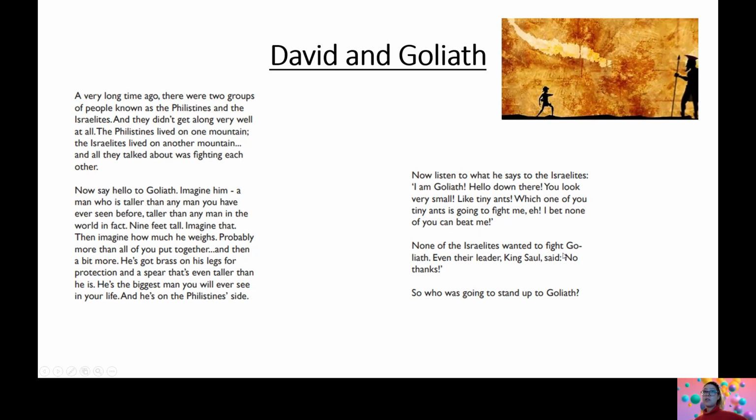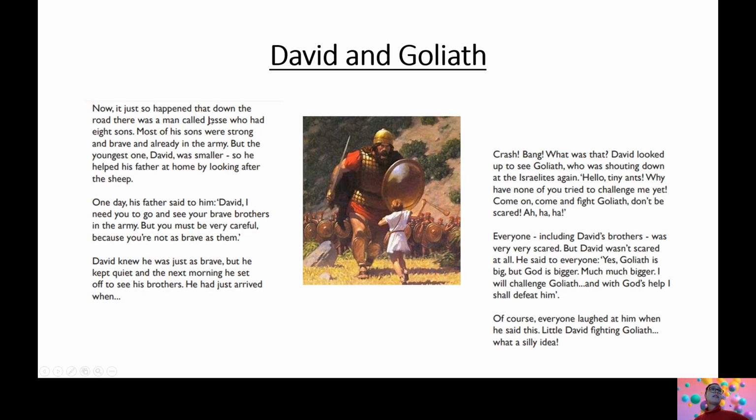None of the Israelites wanted to fight Goliath. Even their leader, King Saul, said, no thanks. So who was going to stand up to Goliath? Now, it just so happened that down the road, there was a man called Jesse who had 8 sons. Most of his sons were strong and brave and already in the army. But the youngest one, David, was much smaller. So he helped his father at home by looking after the sheep.